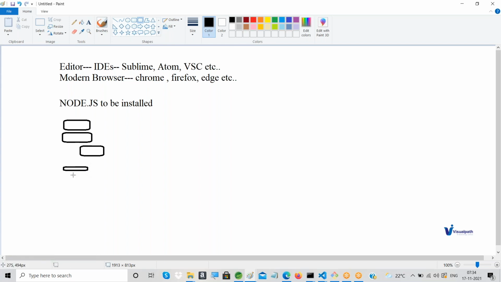These are folders I'm talking about. Other than that, angular.json and package.json files are there, and a few more files. It follows a certain folder structure, and this kind of structure we have to maintain.